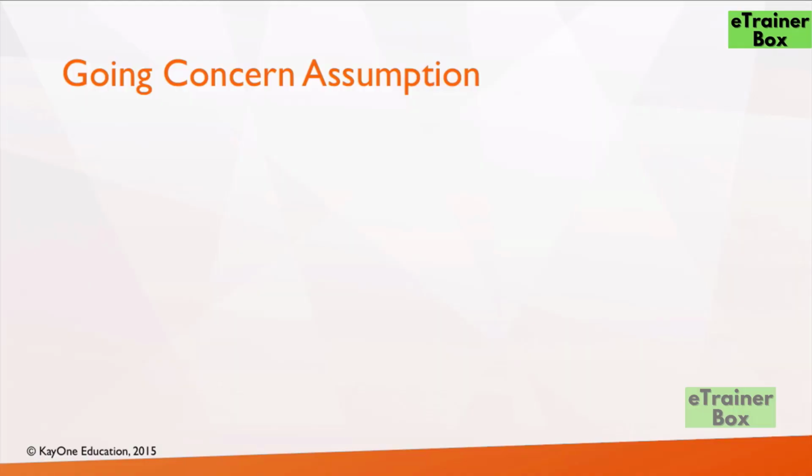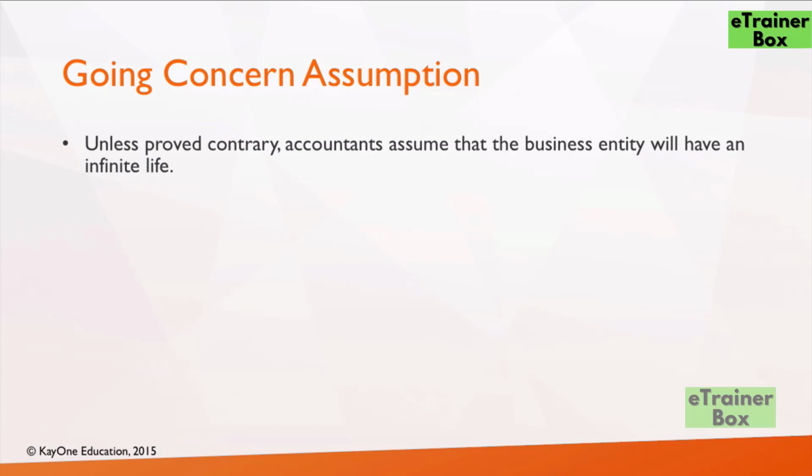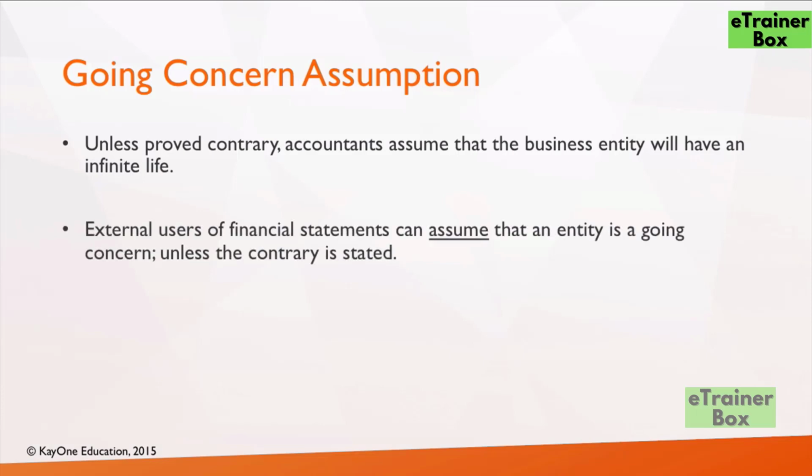The first assumption is called the going concern assumption. In simple words, the going concern assumption assumes that unless proved contrary, accountants can assume that the business entity will have an infinite life. This means that external users of financial statements like you can safely assume that an entity